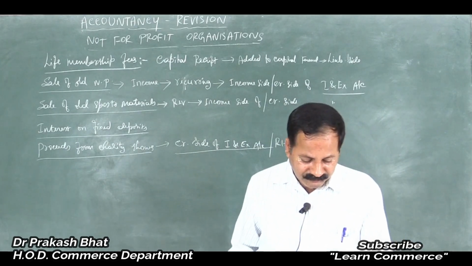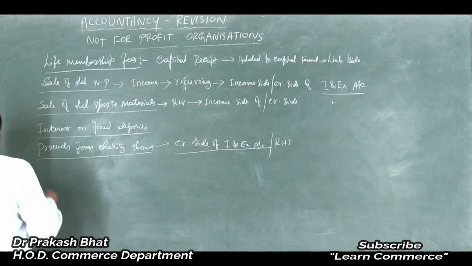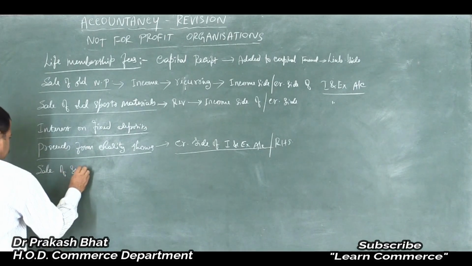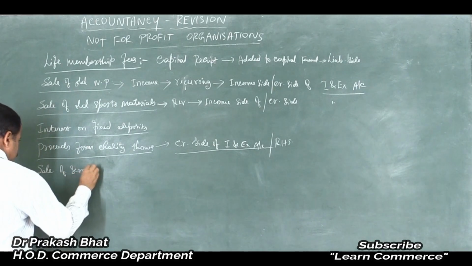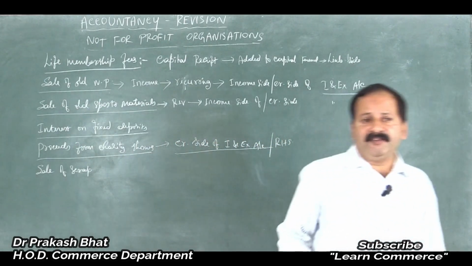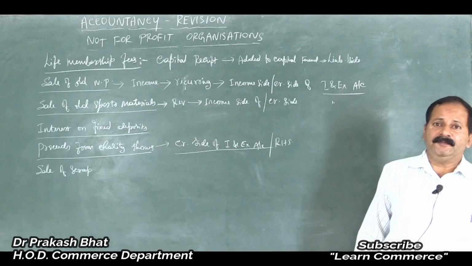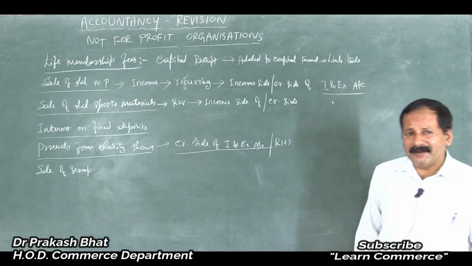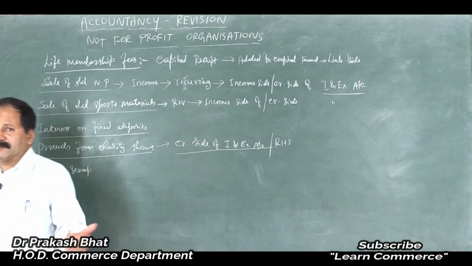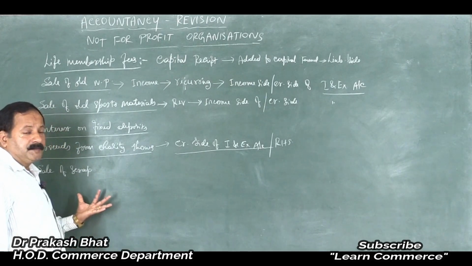Then sale of scrap. When we sell scrap items, it is regular and recurring in nature. Now and then some scrap items may be sold, iron or anything for that matter, waste plastic, used plastics or used newspapers.